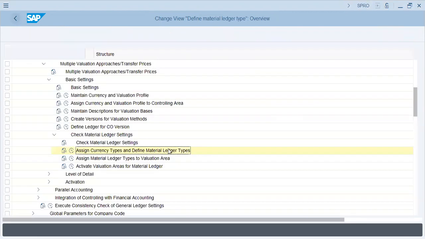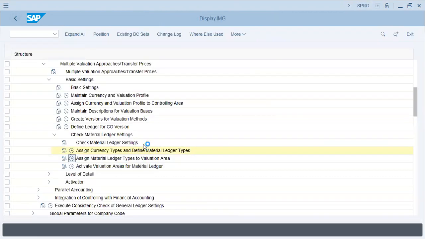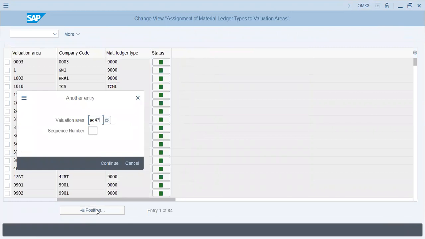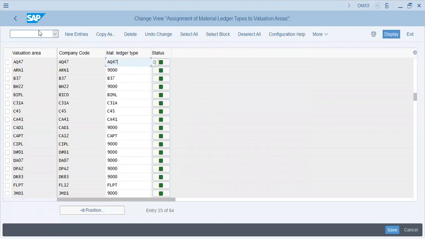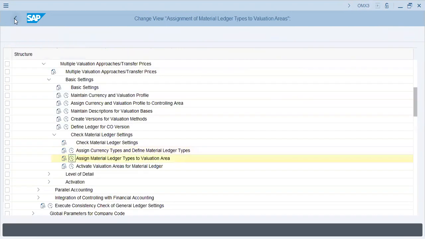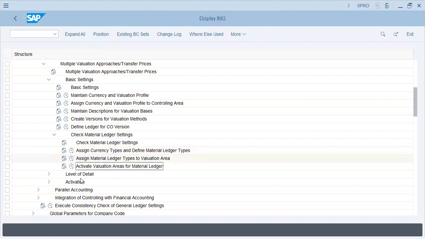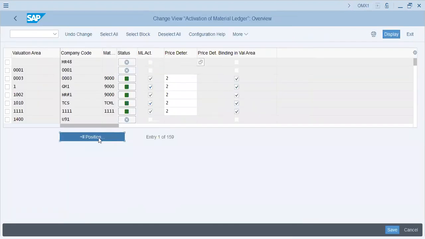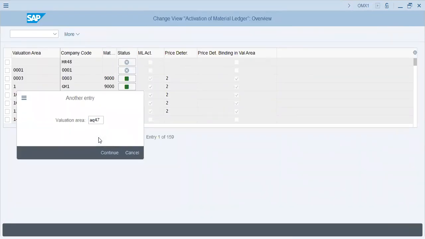Assign evaluation area. Evaluation area is your plant. Yeah, AQ47 position. AQ47 assigned. Okay, fair enough. Activate. Q47.